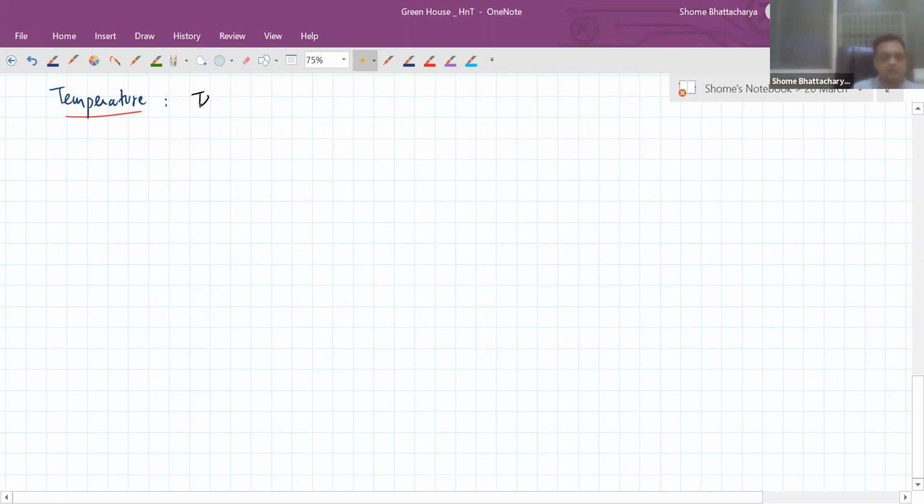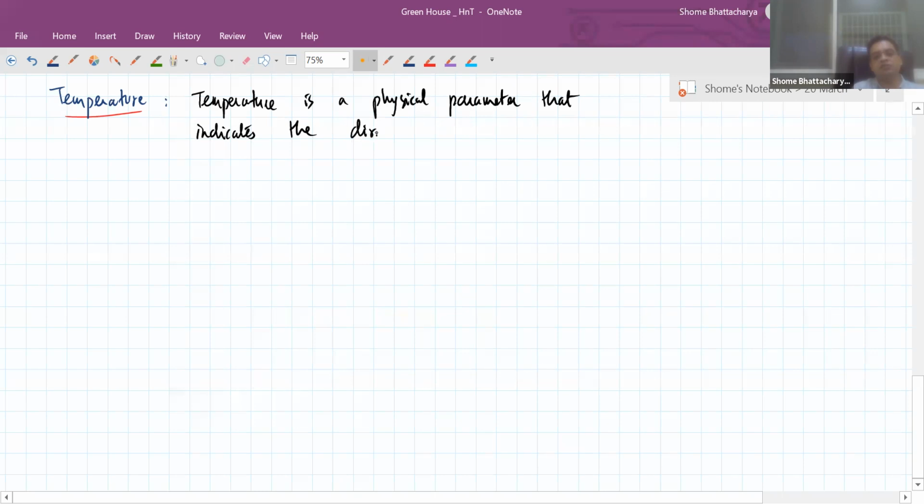Temperature is a physical parameter that indicates the direction of heat transfer between two bodies or materials in thermal contact.